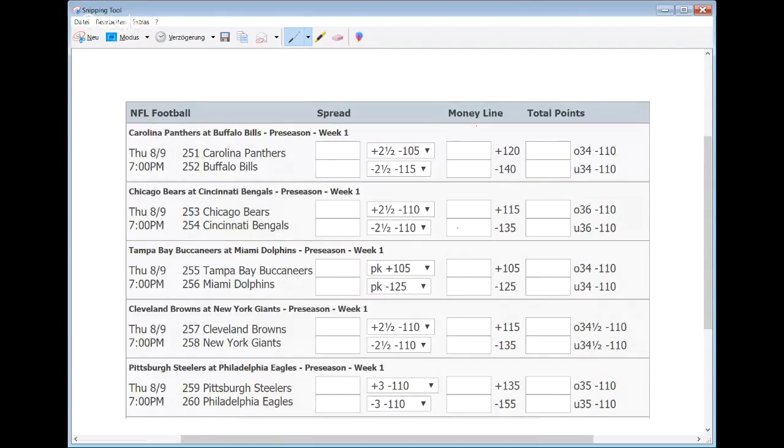So right here, in order to win 100, I'd have to bet 135 here. 135. And then I would win 100 if I were to win that bet. So that's the basic way how Moneyline works, and those are how the odds work.